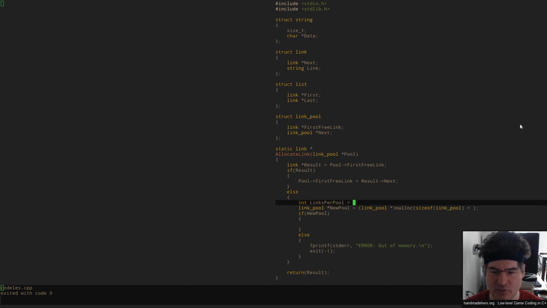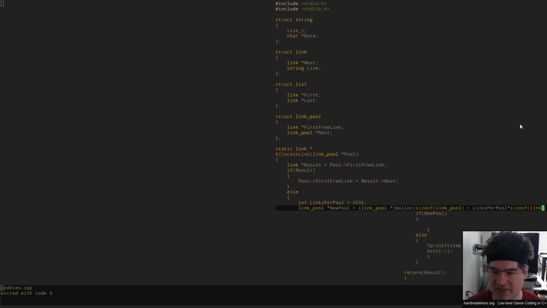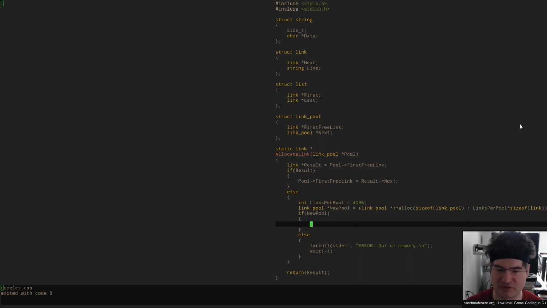All right, let's say we do at least 4,096 links per pool, because anything less would not be very muscular. So in here, we're going to say, look, we've got links per pool times the size of a link. That way, we're going to allocate everything in one big flat chunk. Again, friendly for the cache. Everything gets allocated in one go, no additional error checking. It can also be freed in one go, very efficient, all right? None of this piecemeal, allocating links every time, scattering around, thrashing the cache, ruining the layout of the data of the whole program.